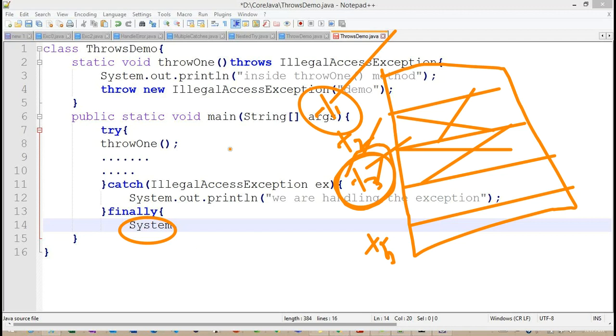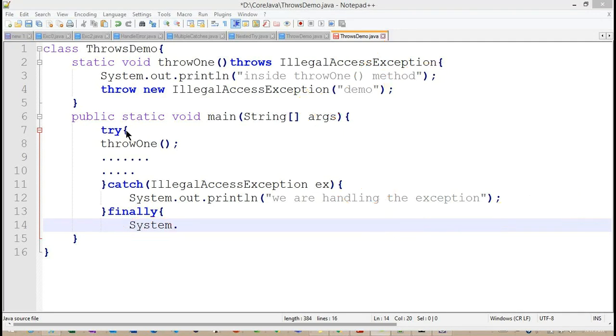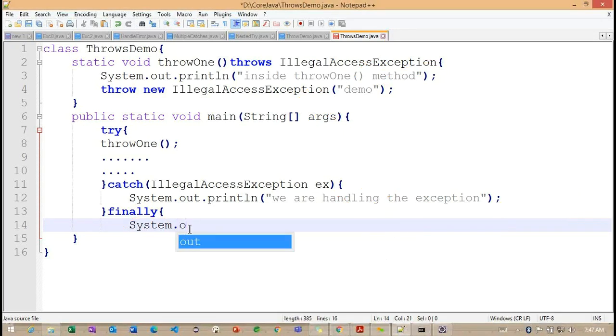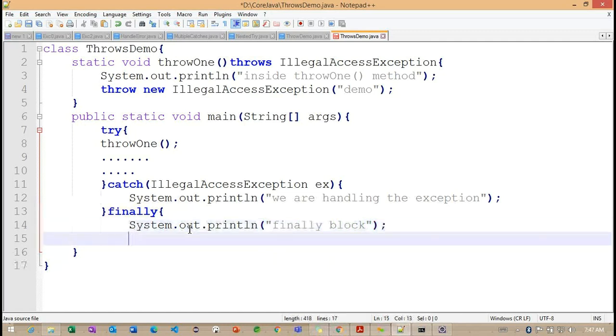Where can we close them? Inside this particular finally block. Just for understanding, I'm defining one message here, to see how this particular finally block is going to execute.